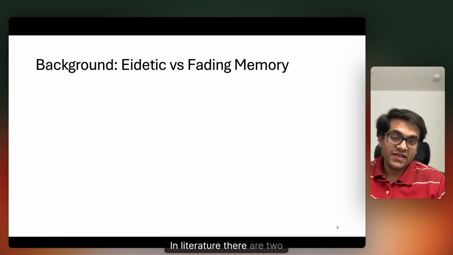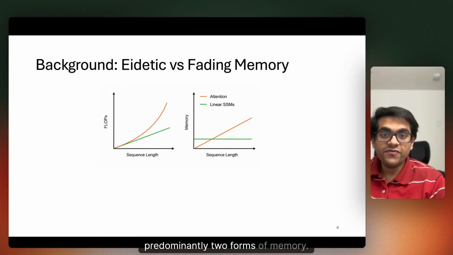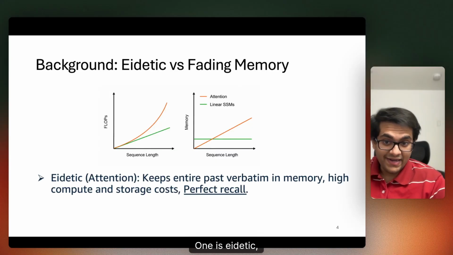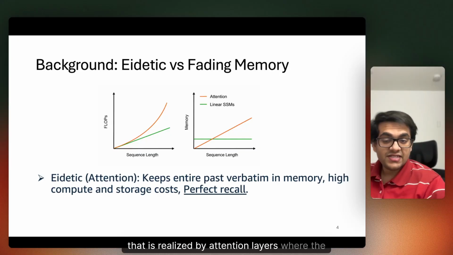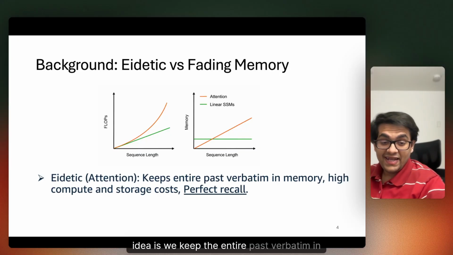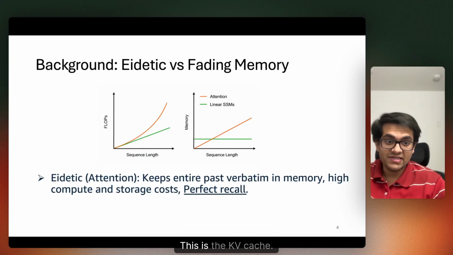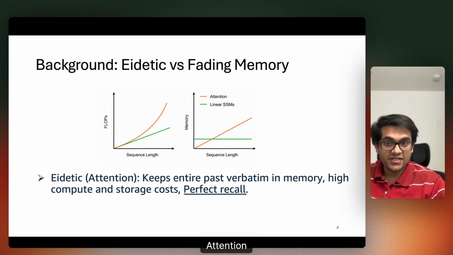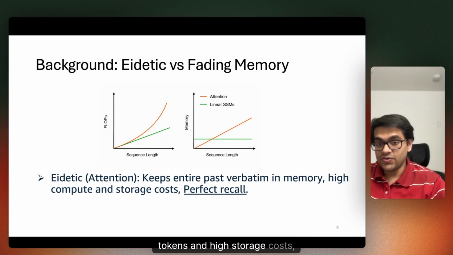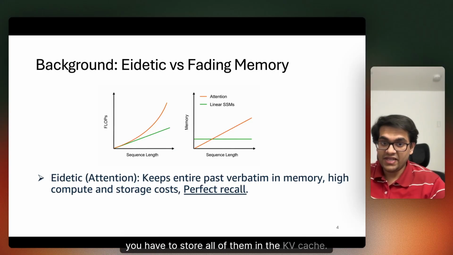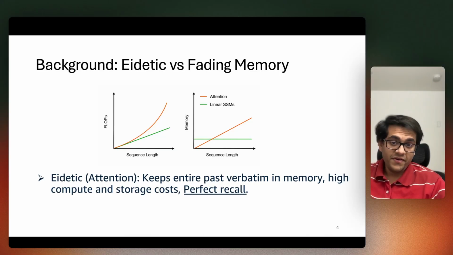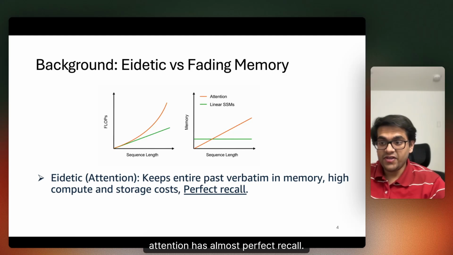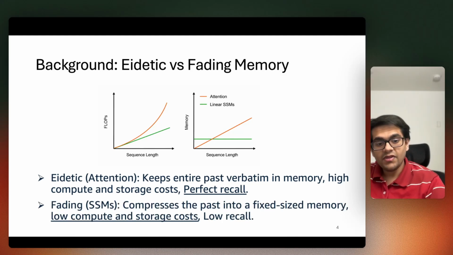In literature, there are predominantly two forms of memory. One is eidetic, that is realized by attention layers, where the idea is we keep the entire past verbatim in memory. This is the KV cache. The downside is high compute. Attention compute scales quadratically with the number of tokens, and high storage costs. You have to store all of them in the KV cache. However, attention has almost perfect recall. We can recall any information arbitrarily back in the past.